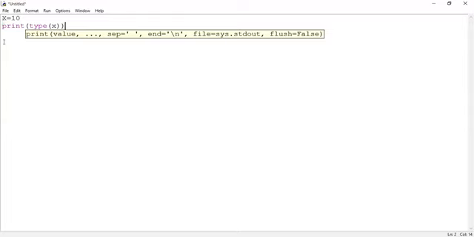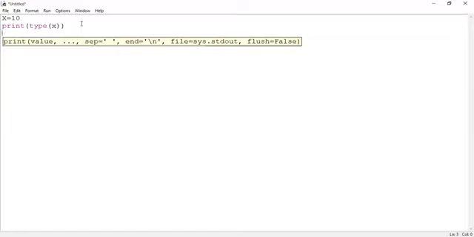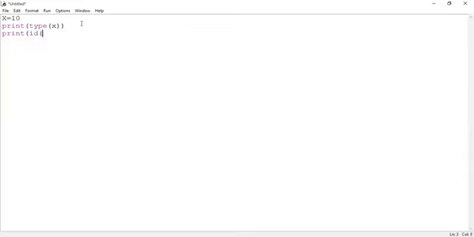Now, if I want to view the address of X, what can we do? The id function can be used. id of X. So this is the first simple program, which we are dealing with related to mutability and immutability. I want to show you the address of the object.